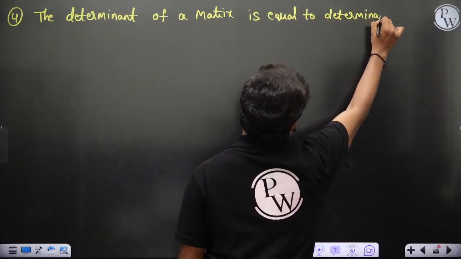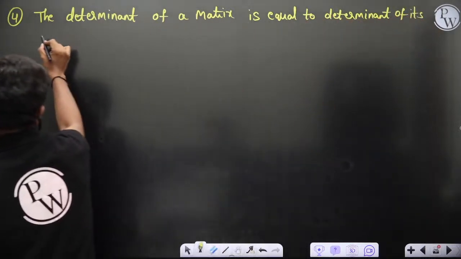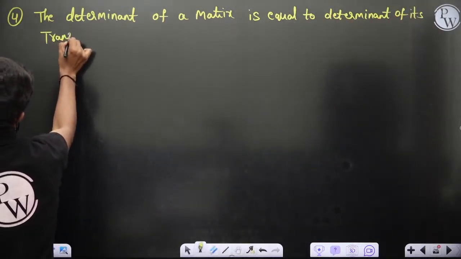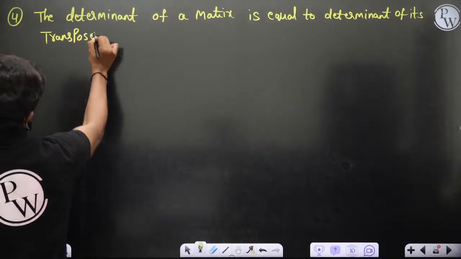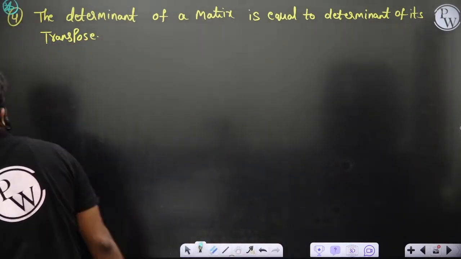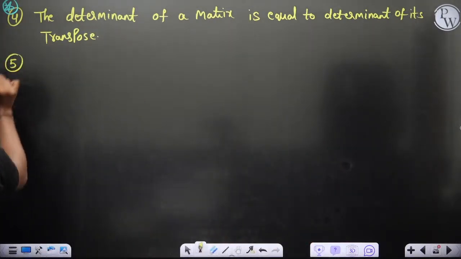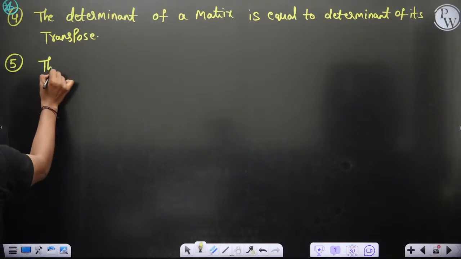Determinant of its transpose. This statement is very important and in fact very powerful as well. Okay, so determinant of its transpose. Clear?